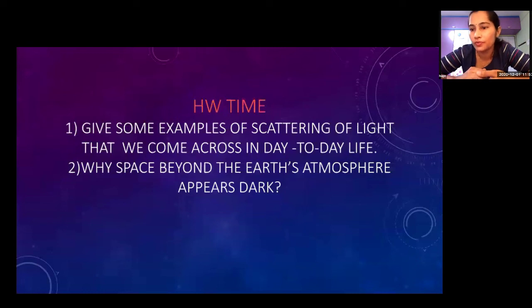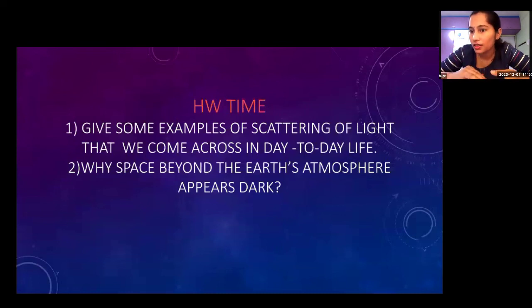Now next question. Why does the space beyond the Earth's atmosphere appear dark? Who will tell me the answer to this question? Because we cannot get the sunlight. Cannot get sunlight, but some other answer. Beyond Earth's atmosphere, are there any particles present? No, beyond the Earth's atmosphere, particles are absent. There is vacuum.